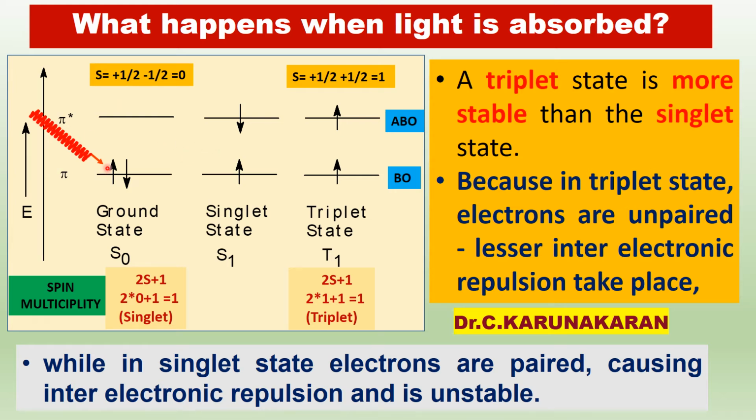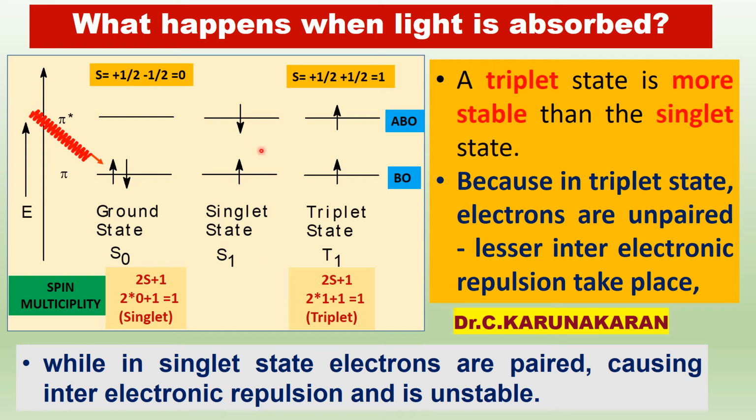Now when light falls on it, one of the electrons suddenly jumps to an excited state. When a light photon falls on it, one of the electrons is promoted to the antibonding orbital. There is no change in spin, so this is again spin up, spin down. Therefore the spin multiplicity is 1. It is also a singlet state, but it is an excited state, the singlet excited state.